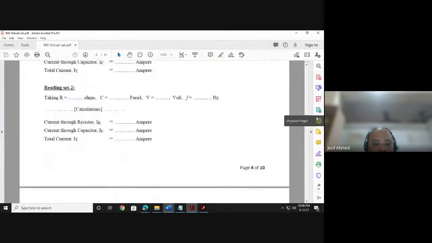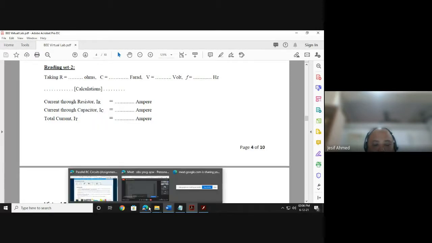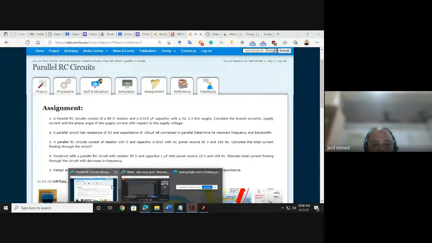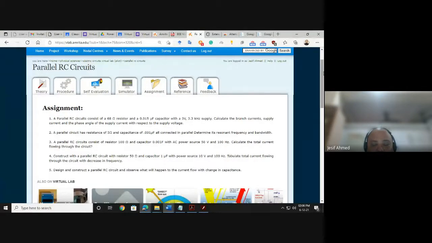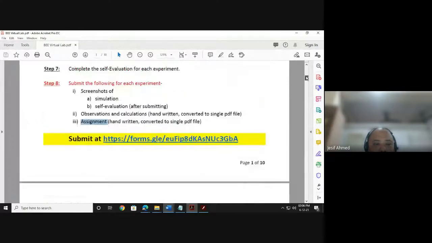This part. After this part, you will write the assignments in your copy and take photo, convert to PDF. The PDF, you can submit only 1 PDF, remember. Then what is the next thing that is required to be submitted? That's all. A screenshot of simulation, a screenshot of self-evaluation, observation and calculation. This will include experiment number, theory, aim, then circuit diagram, delta calculation and observation table.